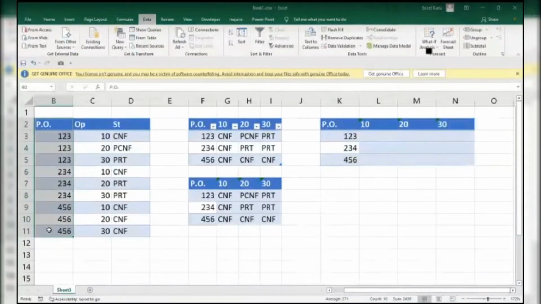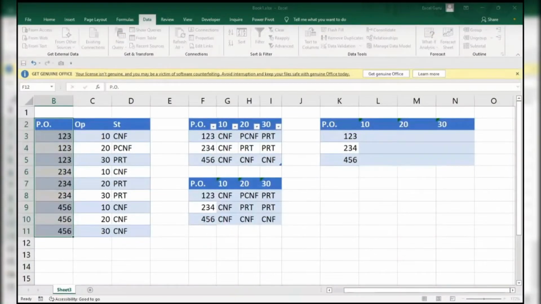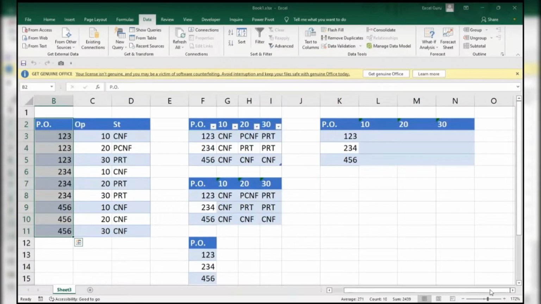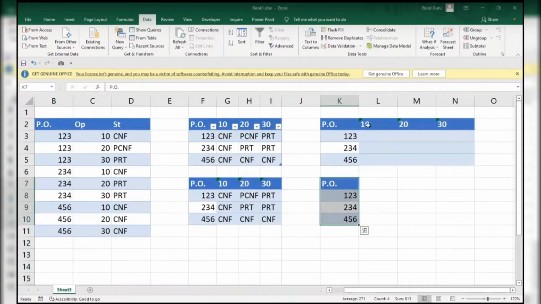Alt AQ. Copy to another location. Copy to, criteria range. I'll keep it somewhere else, like here. Unique records only. It has to come actually. Yes, it is kept. I'll copy this from here to there. Here also I copy this thing from here. Two methods I'm showing with formula.